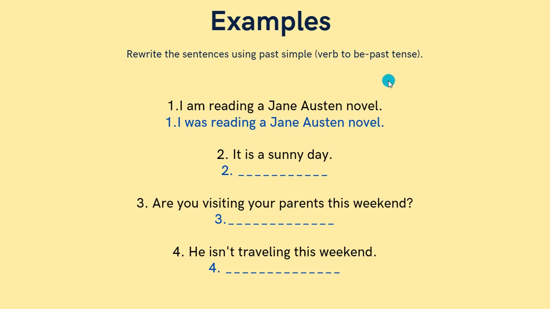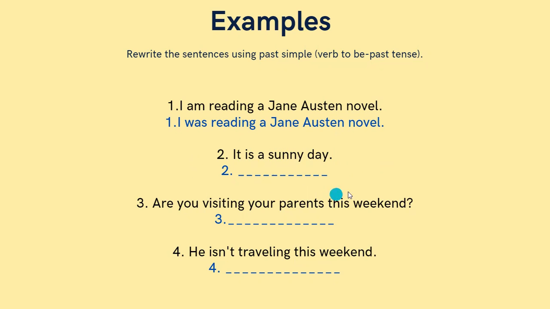Here we have a normal sentence, and then we're going to convert it to the verb to be in past tense. For example, I am reading a Jane Austen novel. And to be in the past tense, I was reading a Jane Austen novel. So number 2, it is a sunny day. It was a sunny day. Es un día soleado, lo convertimos a era un día soleado. It was a sunny day.